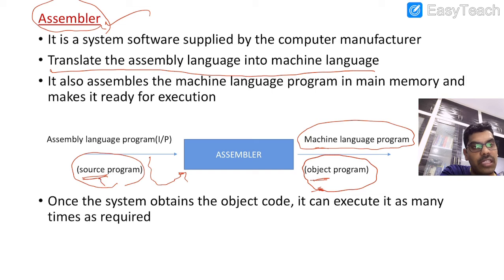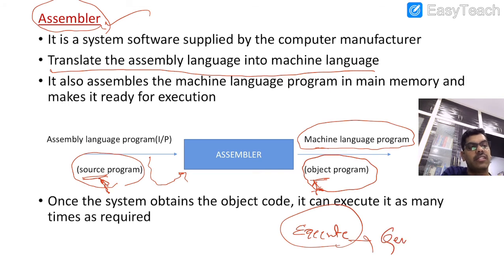The source is whatever instructions we have prepared. And whenever we transform it into a machine understandable format, that will be the object. Once it is converted into the object, the machine can accept it as input so that it can execute. Execution in the sense, it is going to generate the results.